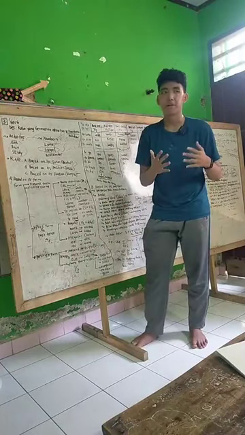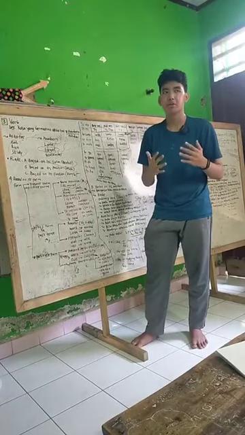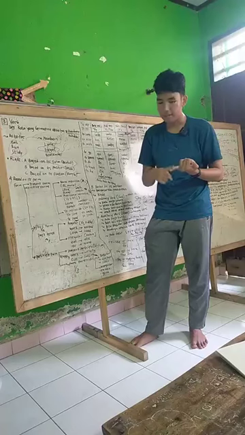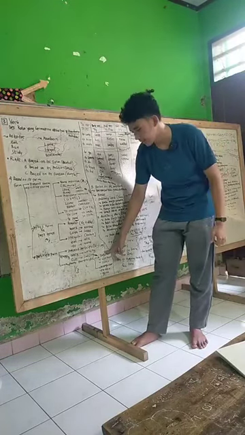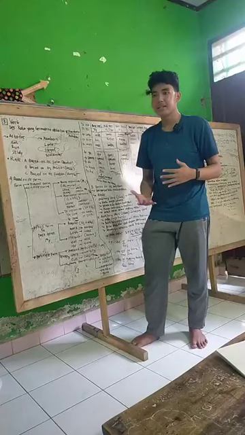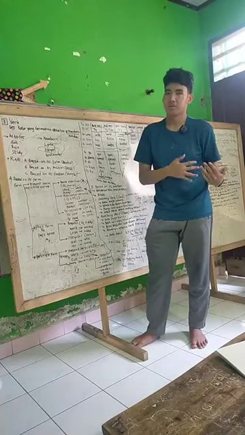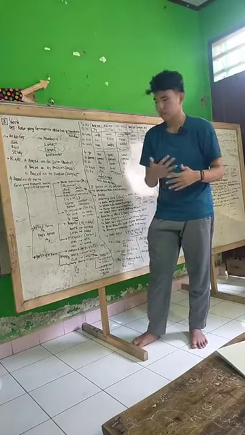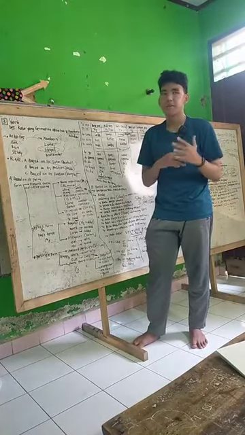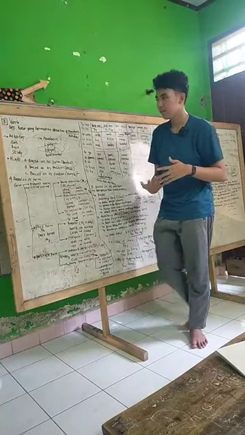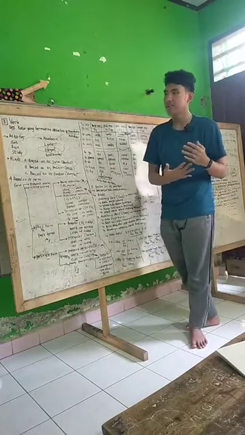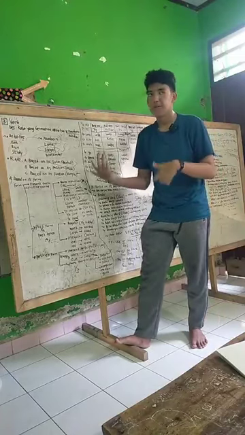Next, participle form. The participle form is about verb ing and verb 3. Let's start from verb ing. The verb ing tells us about right now, yang sedang terjadi. We just add ing to the verb, like studying, running, and others.